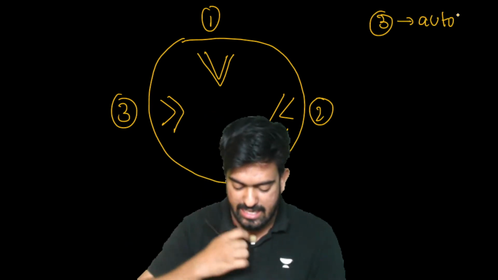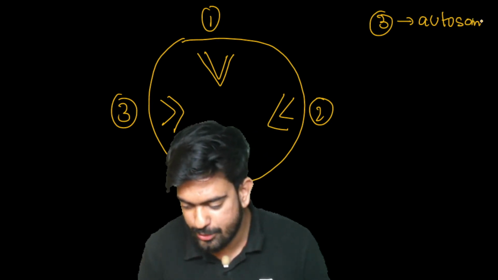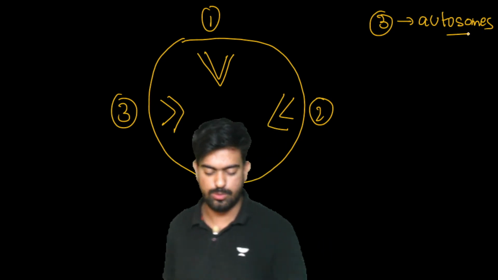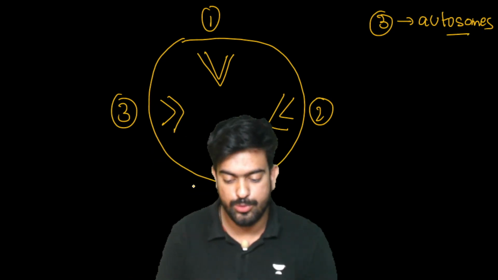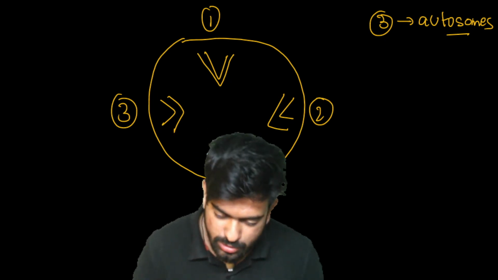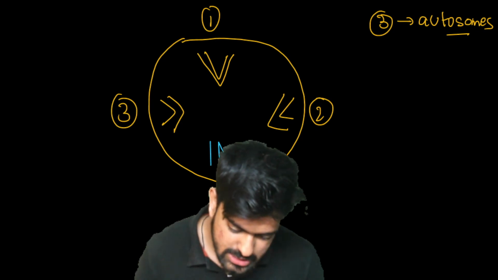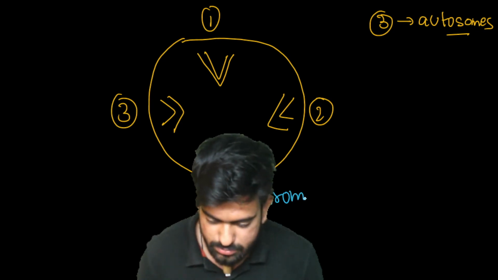Any doubts? These are the autosomes, clear? But the fourth chromosome is the sex chromosome, right?